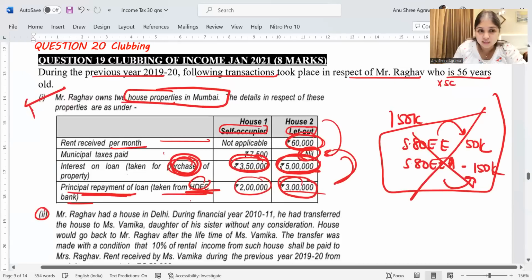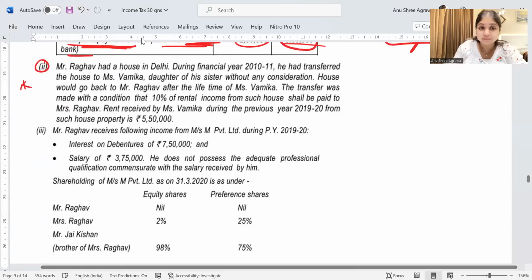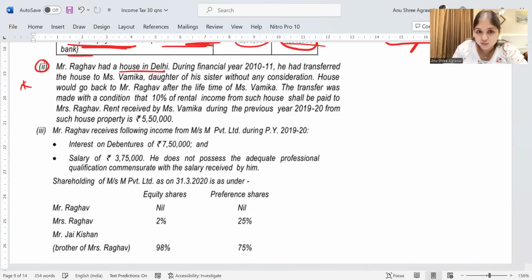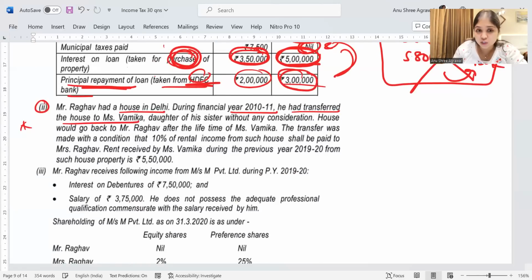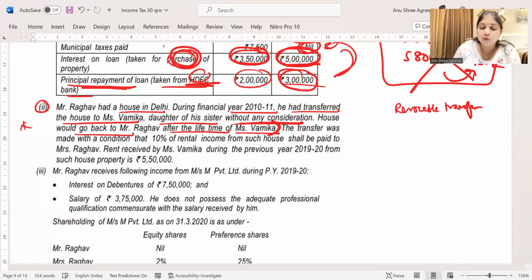Mr. Raghav, this is a very important clubbing adjustment. Mr. Raghav had a house in Delhi during 10-11. He had transferred the house to Miss Vamika, daughter of his sister, without any consideration. House would go back to Mr. Raghav after the lifetime of Miss Vamika. So, which means what kind of a transfer is it? Don't you think it is a revocable transfer? It is a revocable transfer because he's going to get back the house after the lifetime of Vamika.